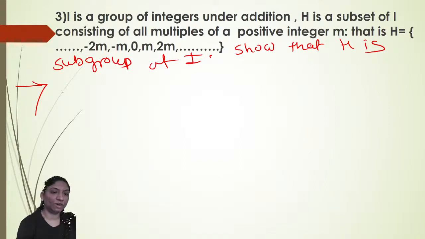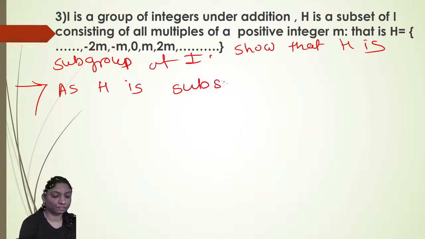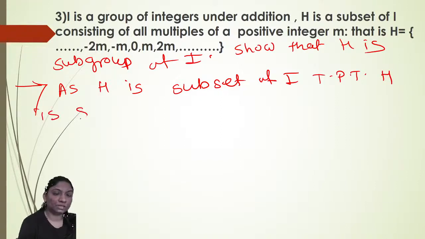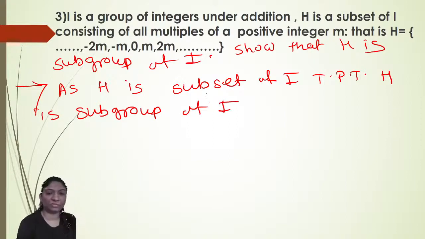As H is a subset of I, to prove that H is a subgroup of I, as I told you, there are two ways. Either by definition prove that H with respect to addition also forms a group, or in the other way you can prove that for A, B belongs to H, A, B inverse also belongs to H. So we will prove it in the other way, by using the criteria.